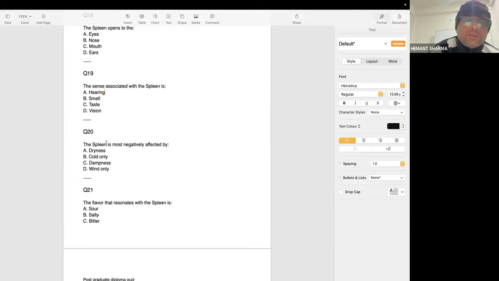Question number 20: the spleen is most negatively affected by dampness. Try to understand the meaning of dampness here, then you will get a clear idea. Dampness means, suppose you are living in a damp home, or sleeping on a damp floor, like a cold floor, that is also a damp floor.